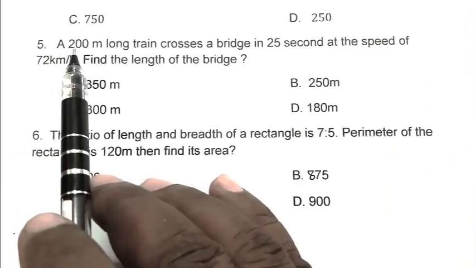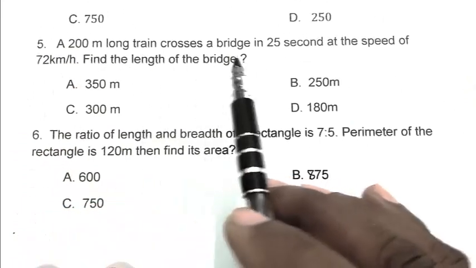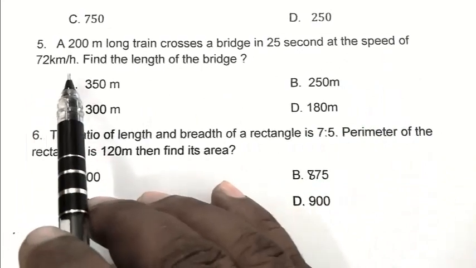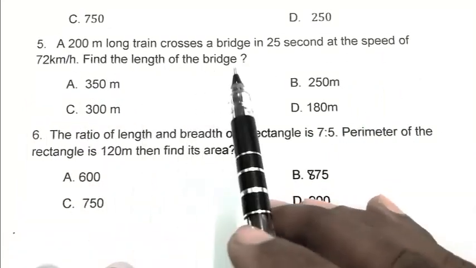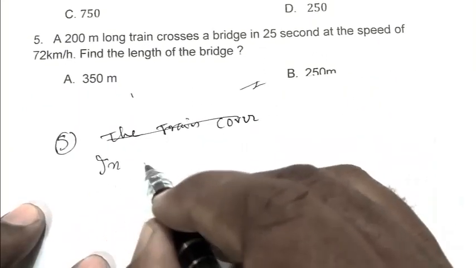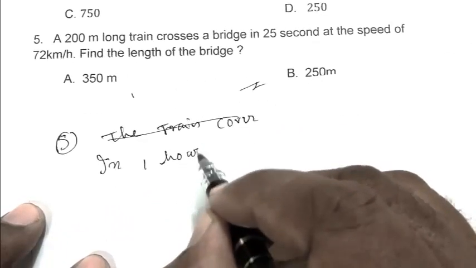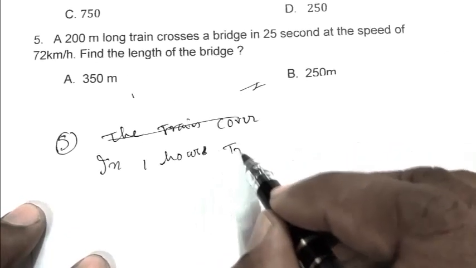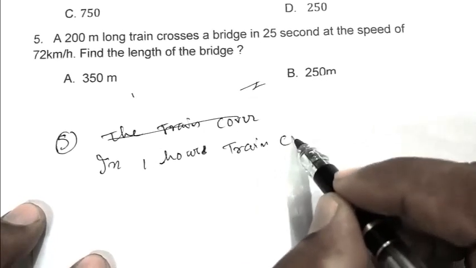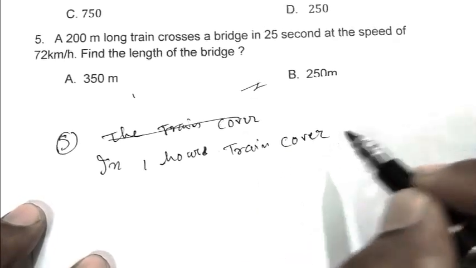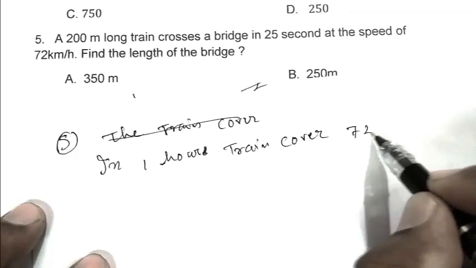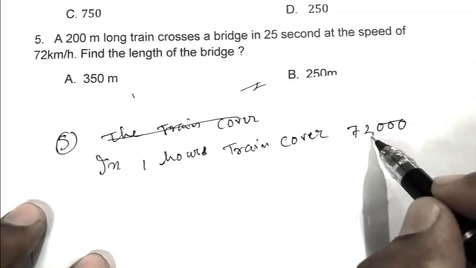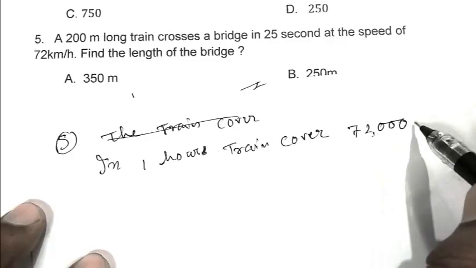Question number 5. A 200-meter long train crosses a bridge in 25 seconds at the speed of 72 km per hour. Find the length of the bridge. In 1 hour, the train covers 72 kilometers, that is 72,000 meters.